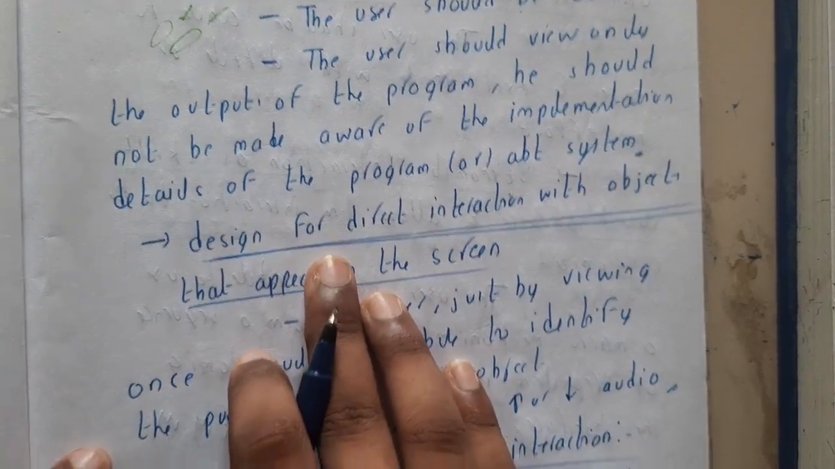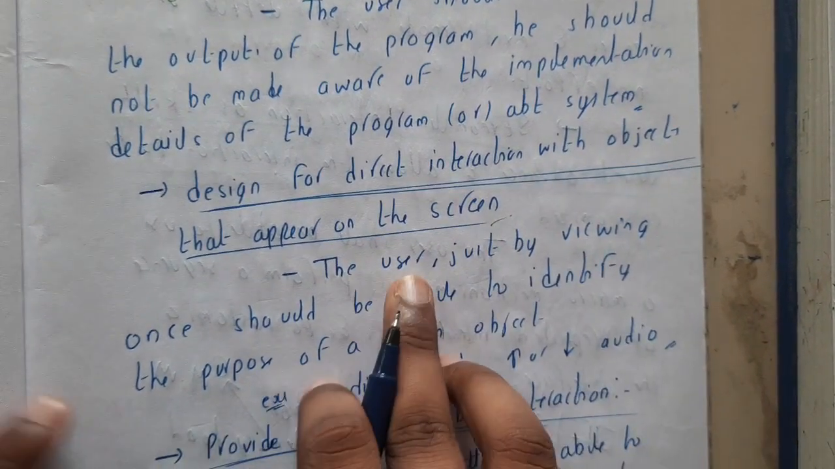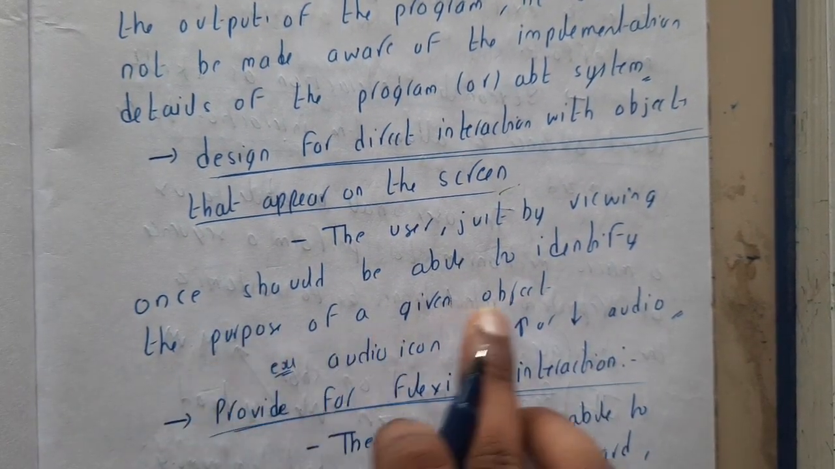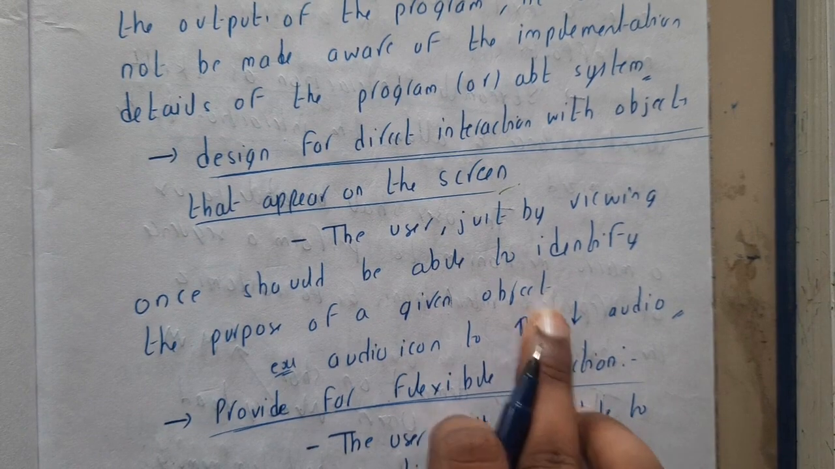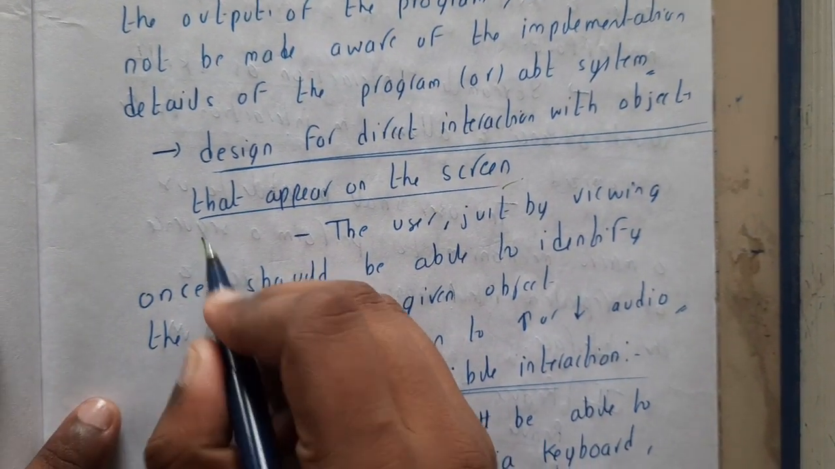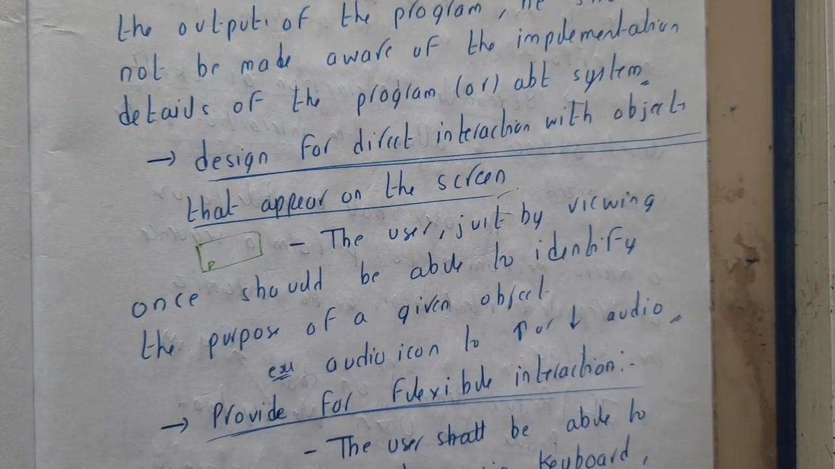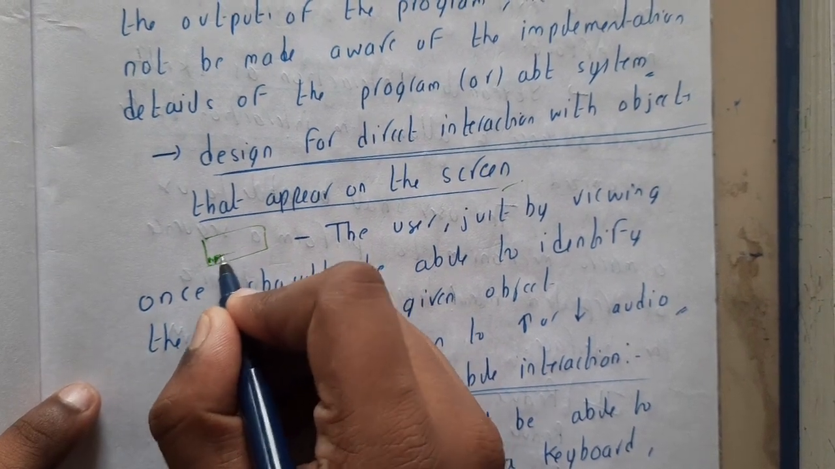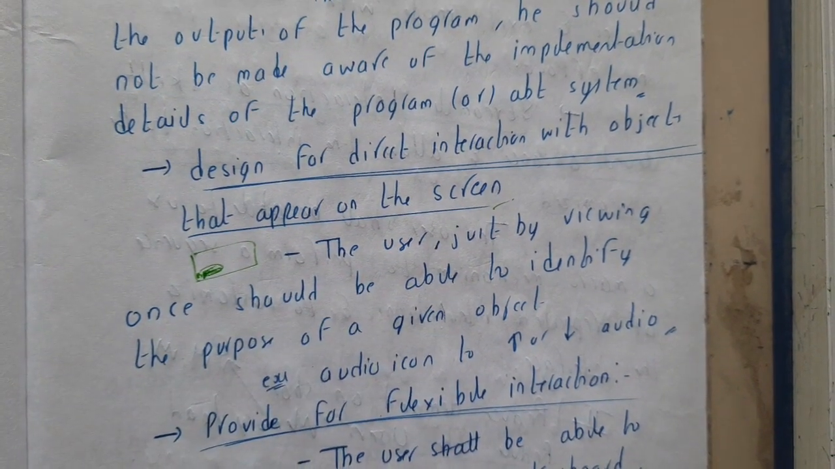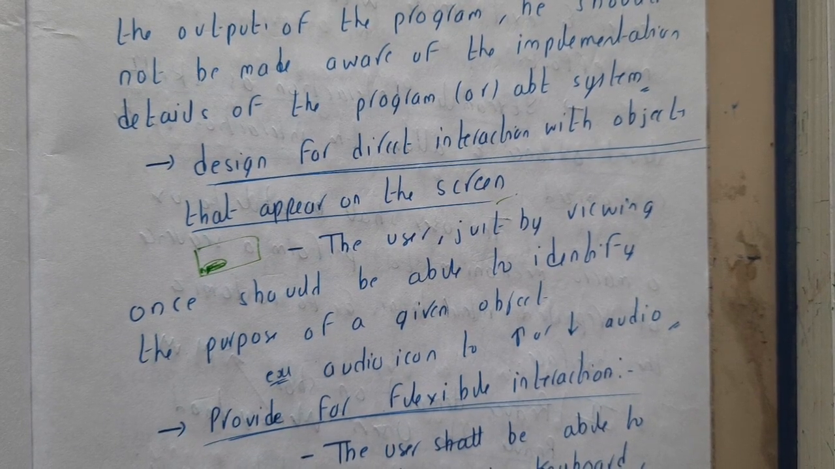Next, design for direct interaction with objects rather than the appearance on the screens. The user, just by viewing once, should be able to identify the purpose of the object, like an audio icon to increase and decrease the audio. The best example for this is YouTube, guys. Whenever you are using YouTube, you have a volume button. I don't know that much about Android, but on PC you have a play button, everything has buttons, right? You have volume up, down. Everything you can understand just by observing. Did you read any book, guys, on how to increase or decrease the audio?